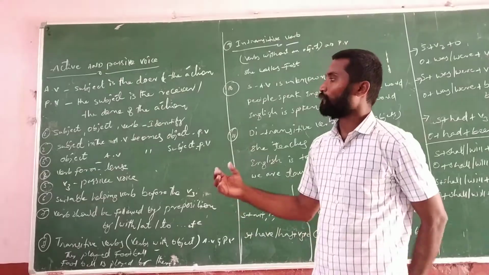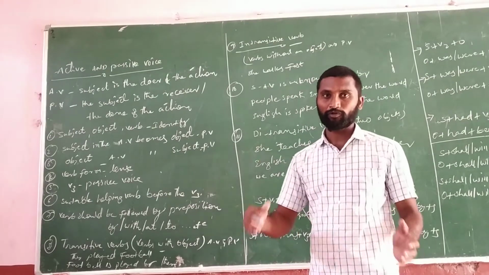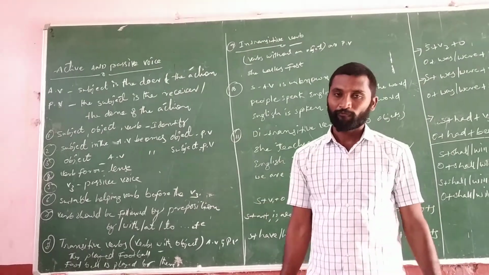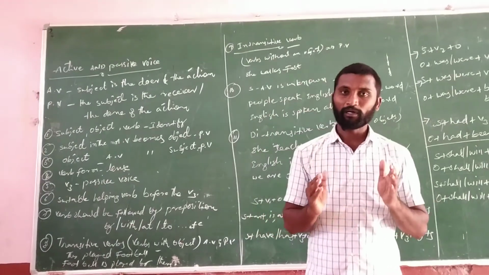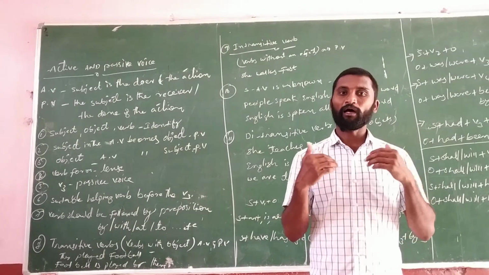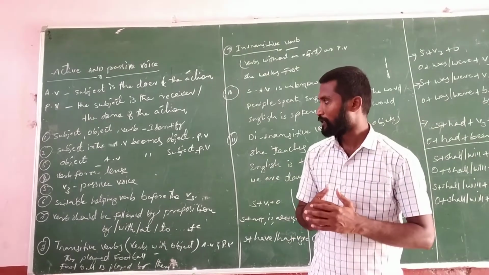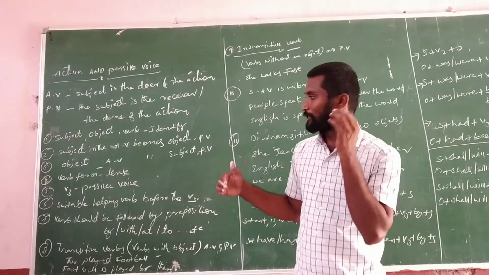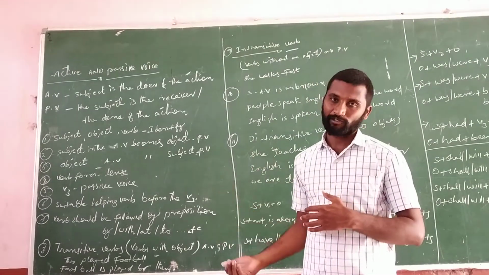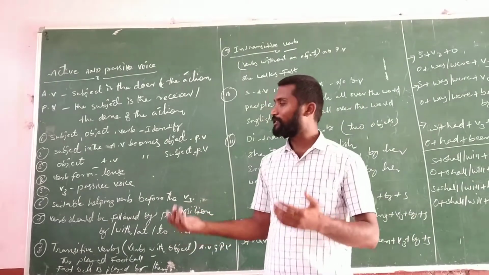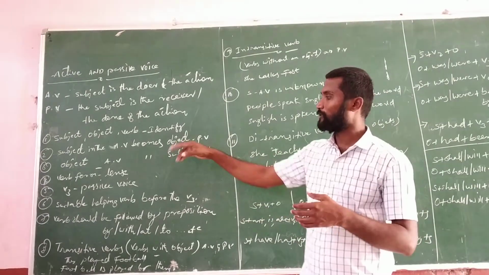If you see a few rules and regulations regarding the active voice and passive voice, before changing into passive voice, first of all, you must identify subject, verb and object in the active voice. And the next one, subject in the active voice becomes object in the passive voice. Next, object in the active voice becomes subject in the passive voice, vice versa.